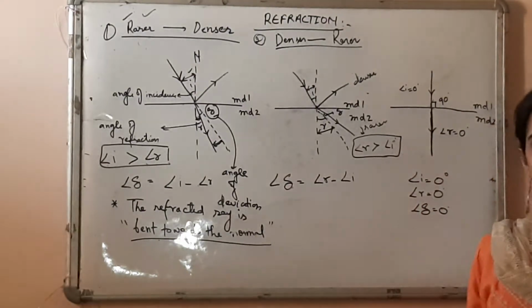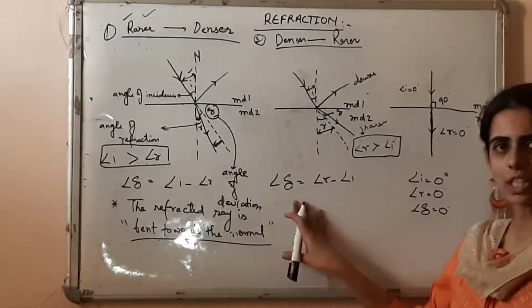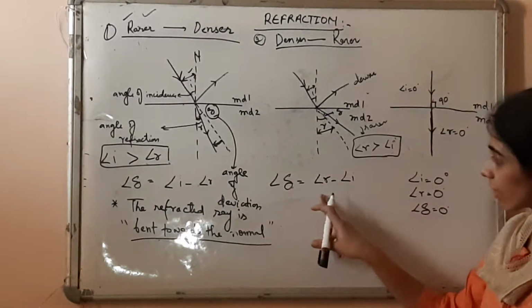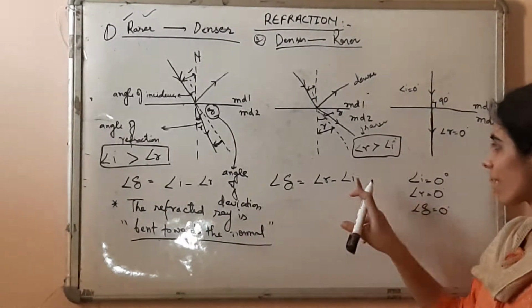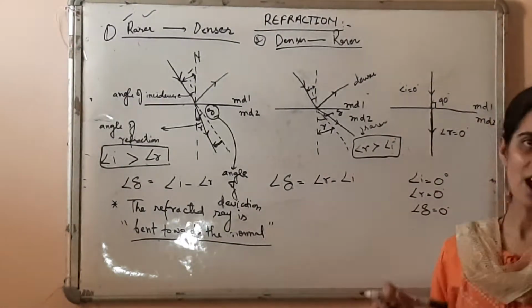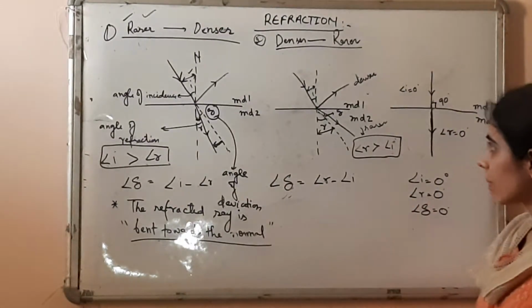What is going to happen now? How we are going to find the deviation in this case? For finding the deviation, we will subtract the smaller angle from the greater one. So we will subtract angle I from angle R and we'll get the angle of deviation here, right? So I hope I'm clear in this case.